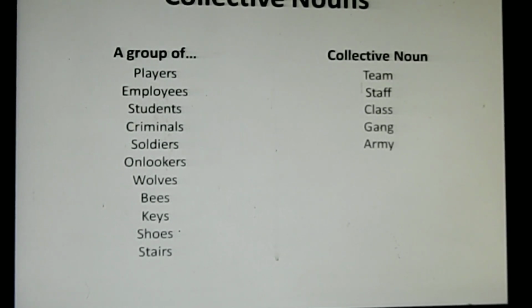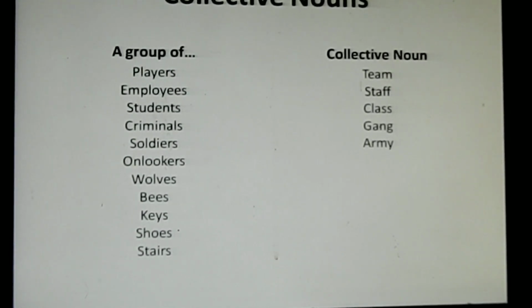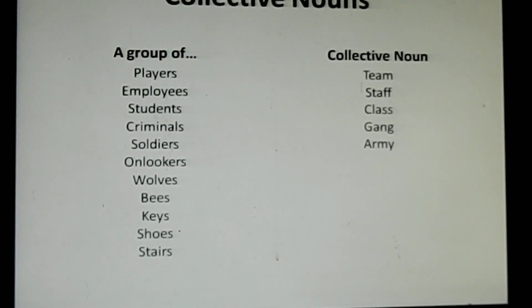Now, what do you mean by onlookers? I just give an example. Suppose an accident takes place on the road. People gathered there and they start watching the scene. These people who have gathered there and are watching the scene, they are called onlookers. So, what will be the collective noun for onlookers? Crowd.